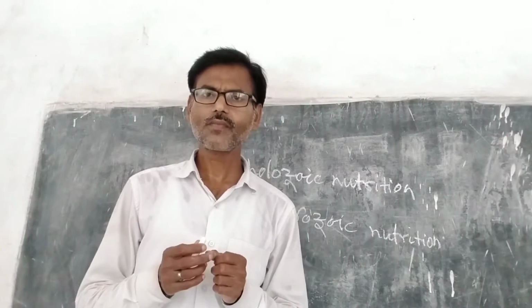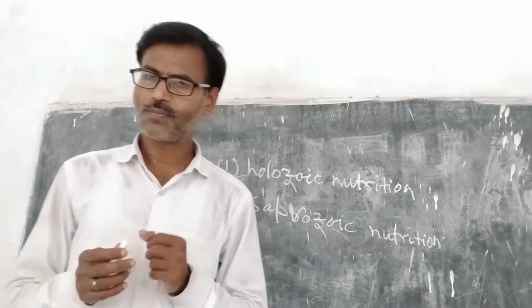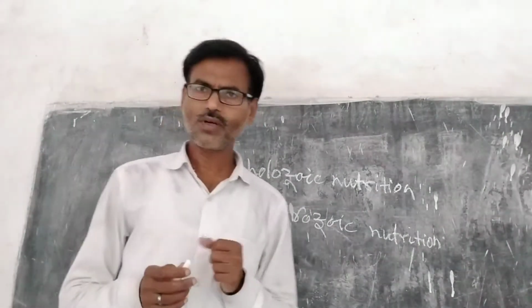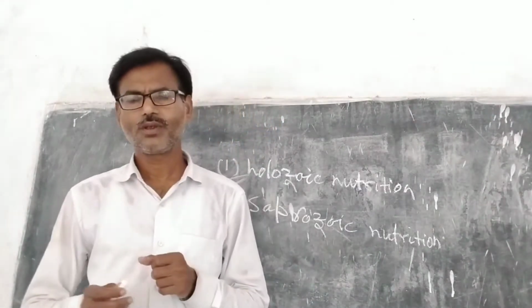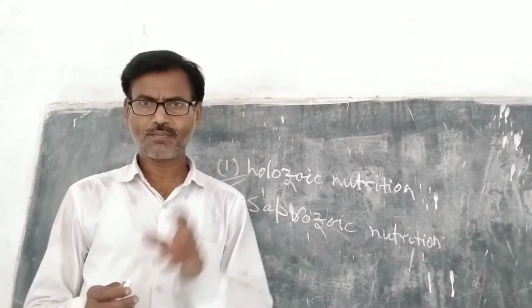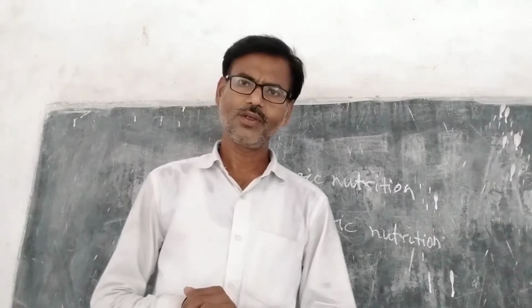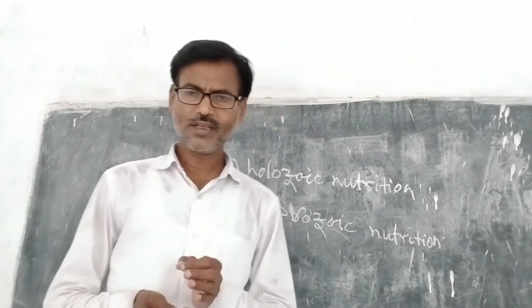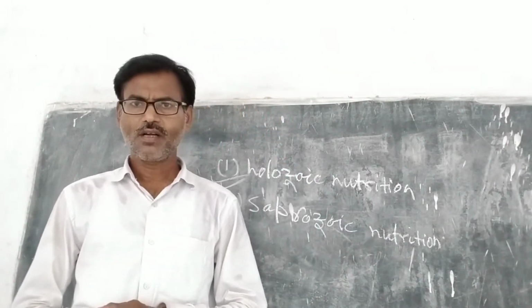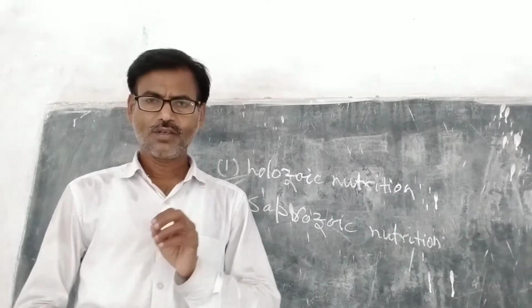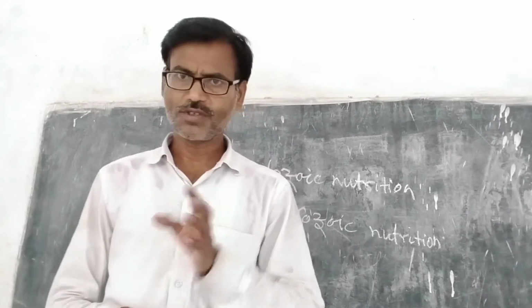Well, for example, earthworm. Earthworm obtains nutrients from dead decaying organic matter present in the soil. So the type of nutrition in which an animal obtains nutrients from dead decaying organic matter is called saprozoic nutrition.